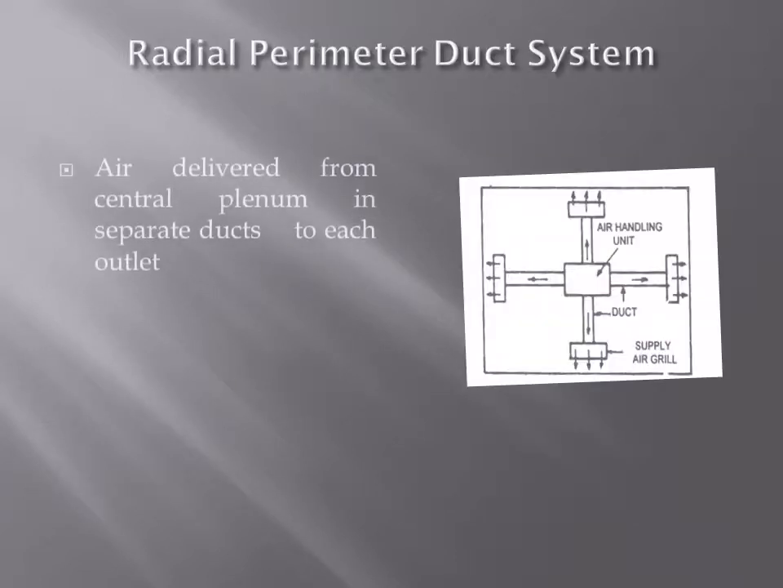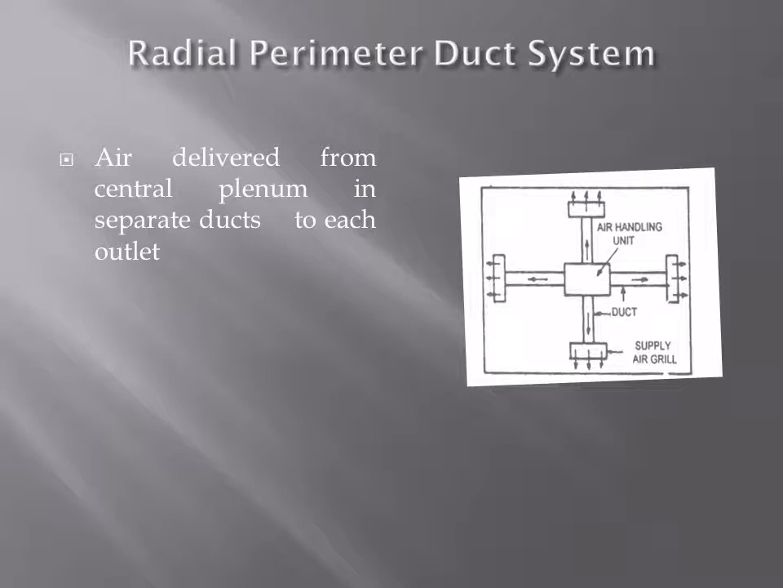Next one is the radial perimeter duct system. You can see the figure there, radial. So the air handling unit equipment is at the center and the ducts are placed radially, you can see. So conditioned air is delivered from a center plenum in separate ducts to each of the outlets. There are outlets here, we are using 4 outlets. So a separate duct is connected to each of the outlets here in the radial perimeter system.